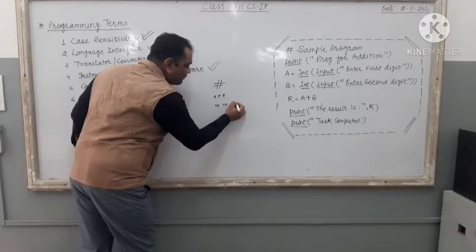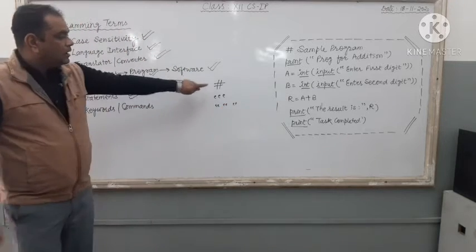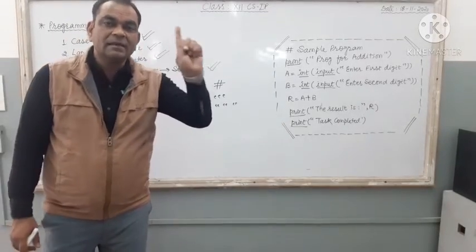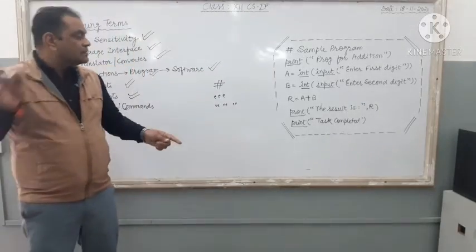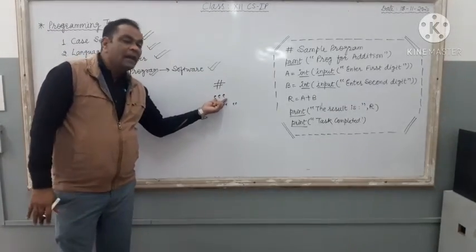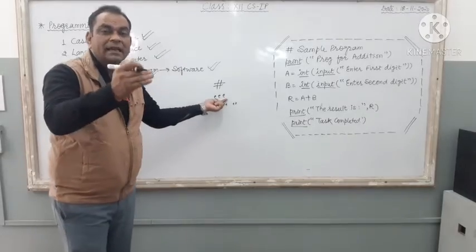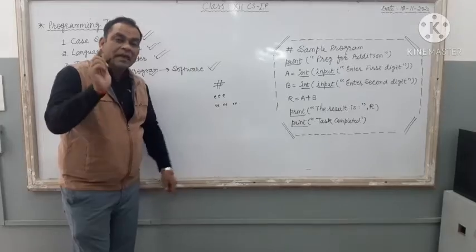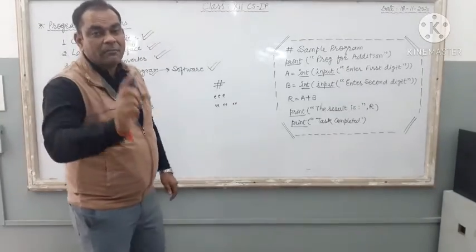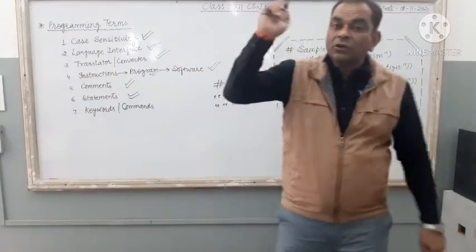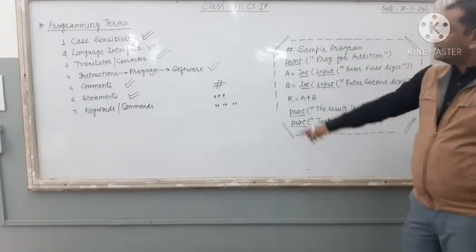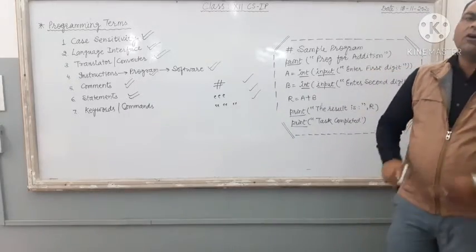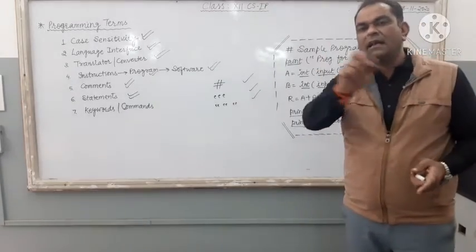If a line starts from hash, it is a comment. Lines that start with 3 times single inverted comma are also comments. 3 times double inverted comma, also a comment. So identify those lines of your program that start with these 3 different entities. All these lines are under the category of comment.